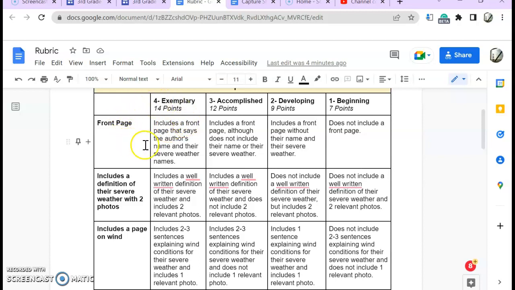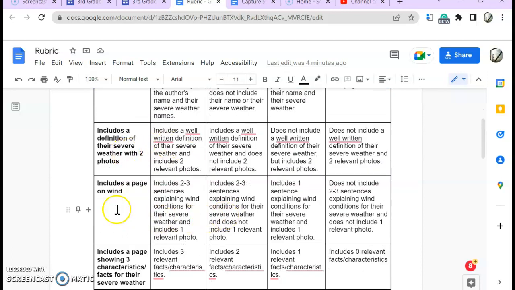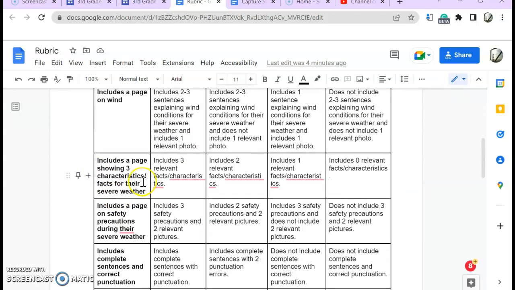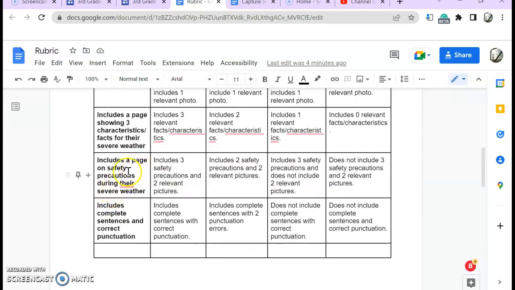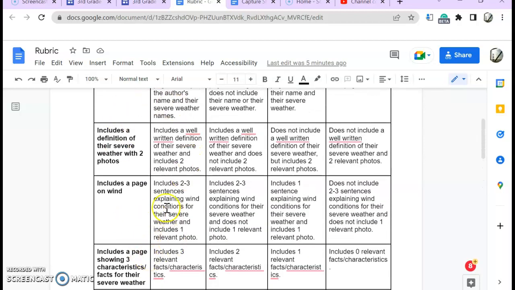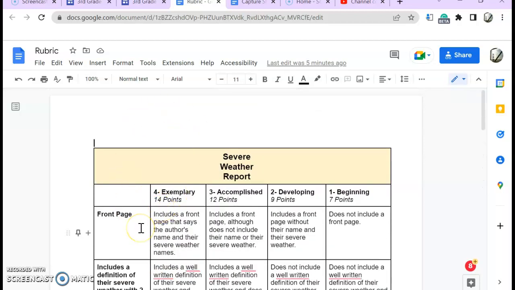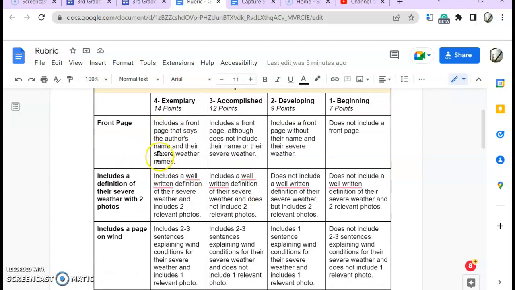I'm looking at the front page. I am looking at the next page with a definition. I am looking at a page on wind. I am looking at a page about characteristics and facts. I am looking for a page that has safety precautions, and I am looking that you are including complete sentences and correct punctuation. I know this may seem a little confusing, but once I go to our slides, you'll get a better look at what exactly I'm talking about.